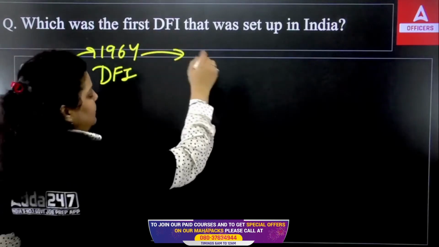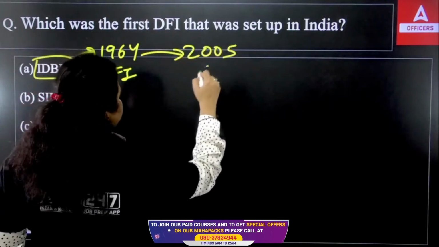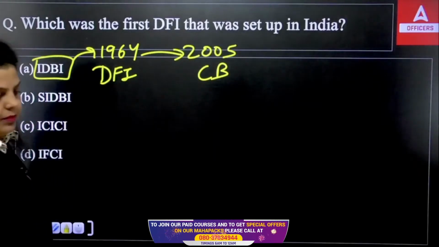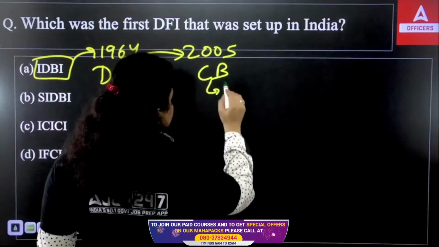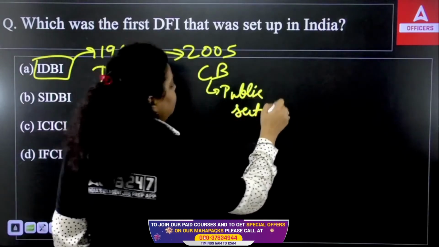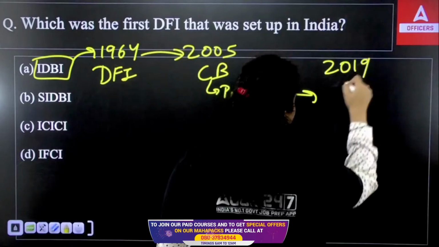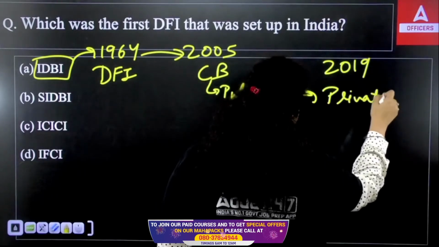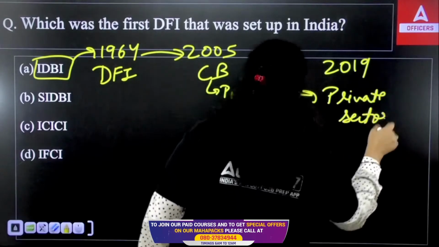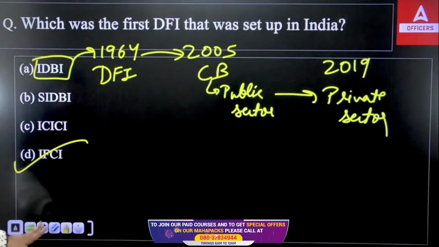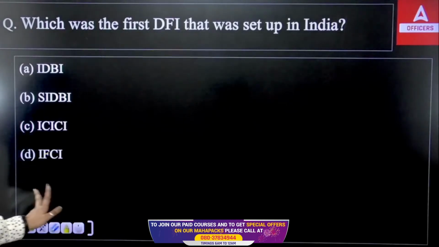It was converted in 2005 into the commercial bank, and it used to be the public sector bank, but now it is a private sector bank. Okay, from 2005 it used to be public sector, but what happened in 2019? It was purchased by LIC, so it became private sector bank. Okay, and the first development financial institution was IFCI. Okay, so right answer will be D option.